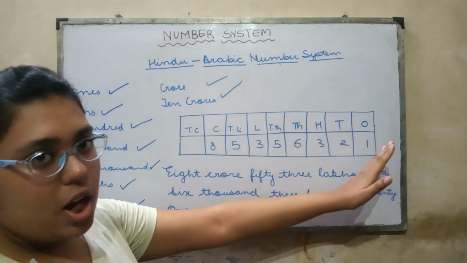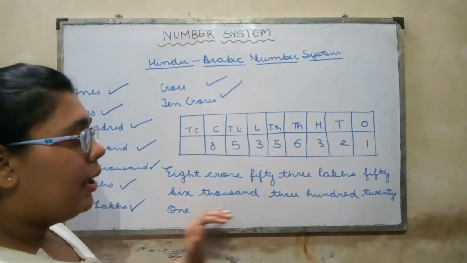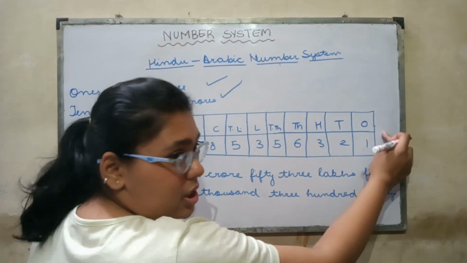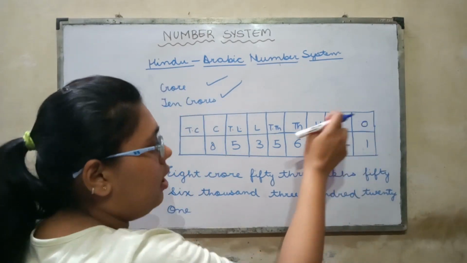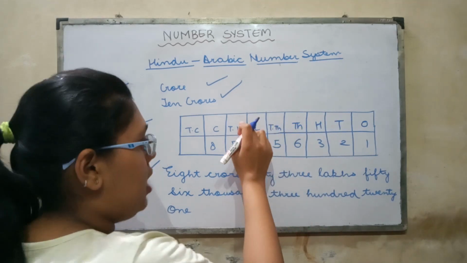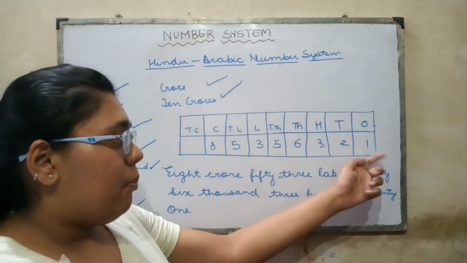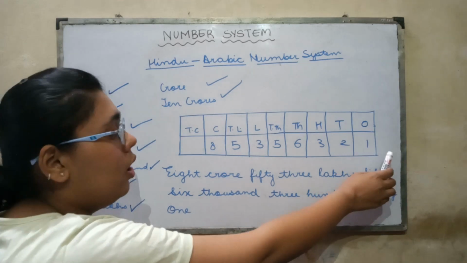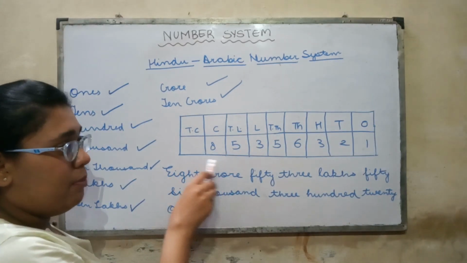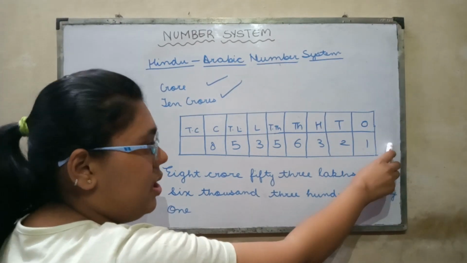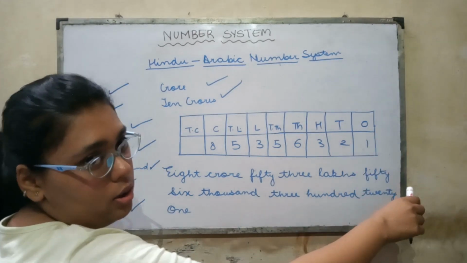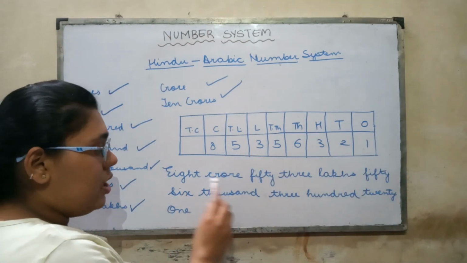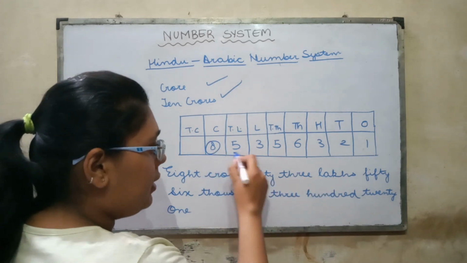Now while making a place value chart, or basically how you will write this number in words, for that you have to make this type of table. So from the right, again I told you, ones, tens, hundreds, 1000, 10,000, lakh, 10 lakh, crore and 10 crore. So we took an example of this sequence of numbers. We wrote them. We'll again start writing from this corner. You cannot start writing from this corner because it may mismatch, and in the end you will not reach till ones. And ones digit has to be filled. This is compulsory. So now to express this in words, we'll say 8 crore, 53 lakhs,